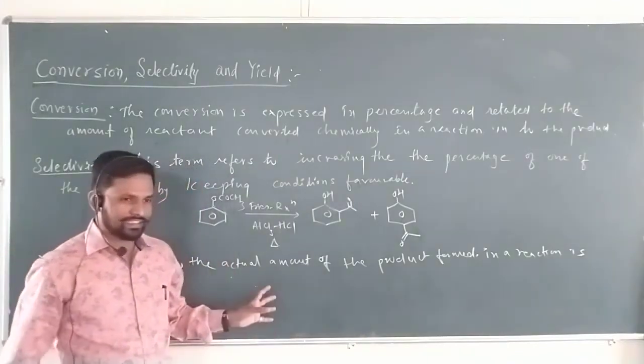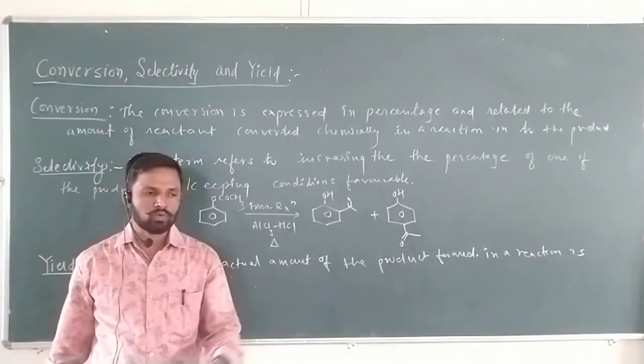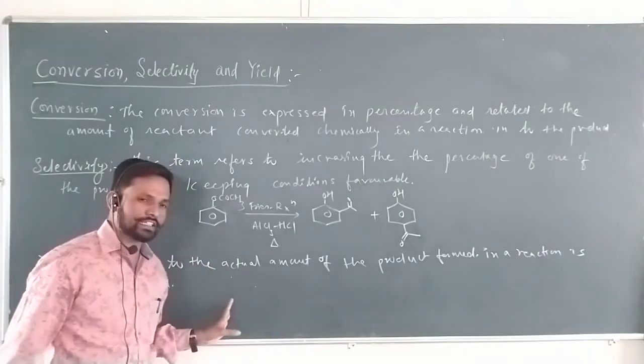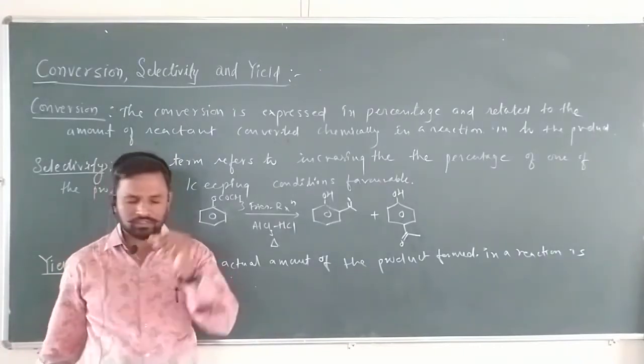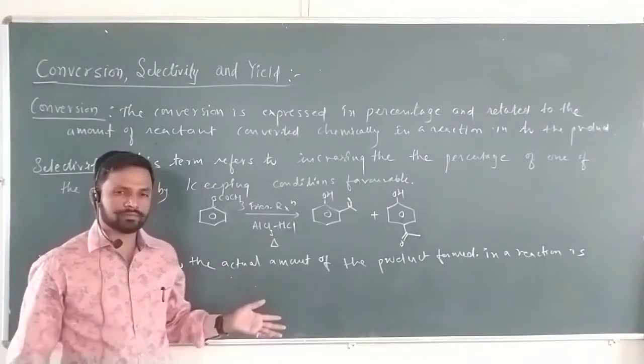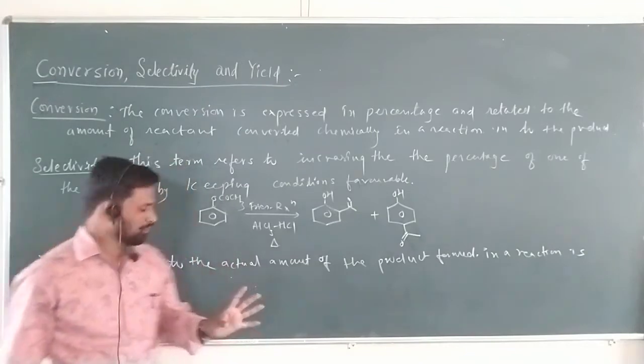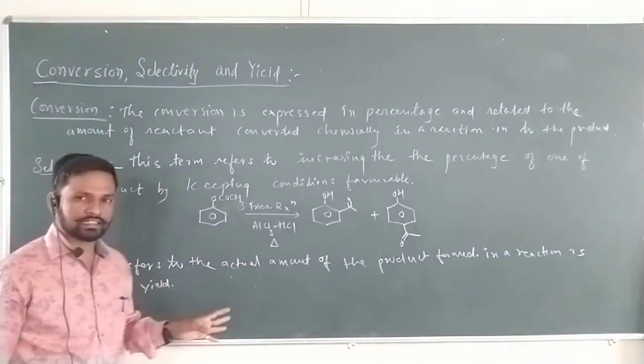So we know about some reactions. If it is carried out, this much of product is 0.45 gram. If a reactant is taken with 1 gram, certain products are formed with 0.5 gram, 0.6 gram. Sometimes it forms 1.1 gram. So likewise, the actual amount of the product formed is called the yield.